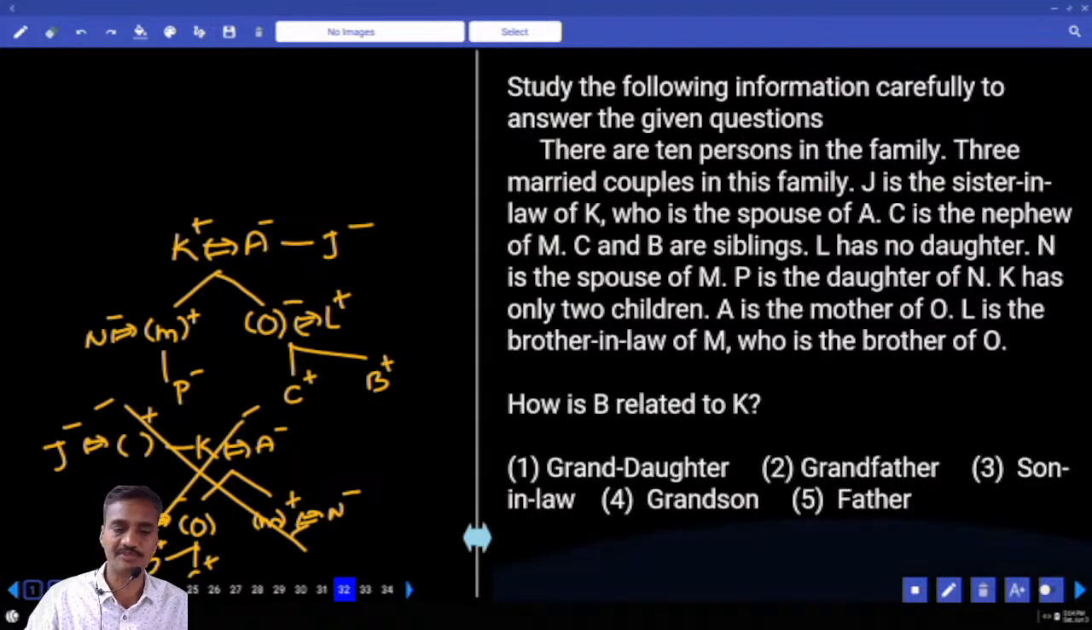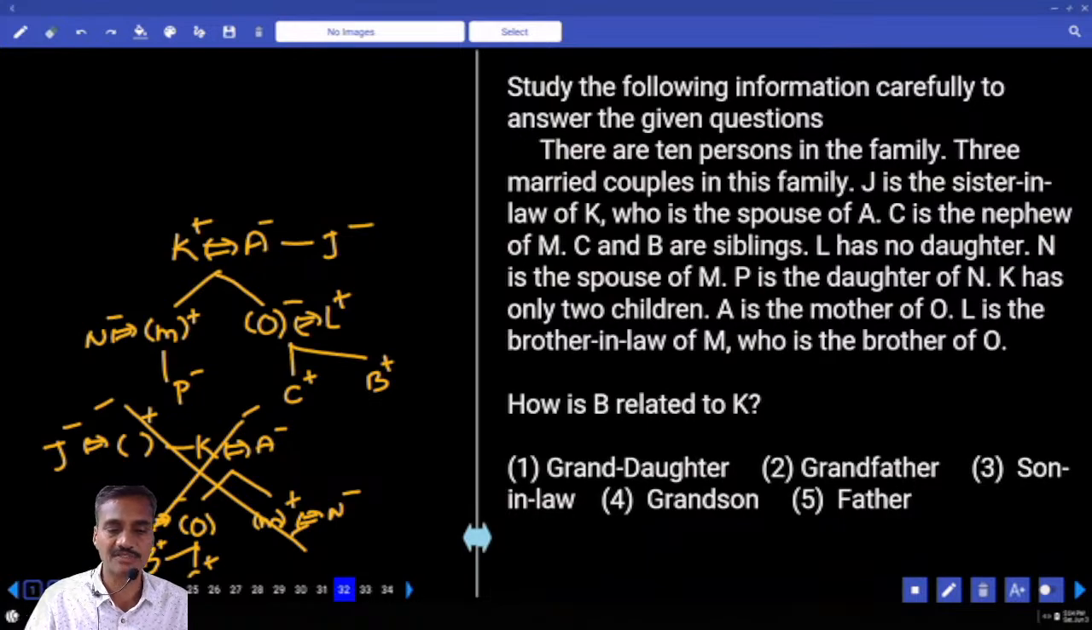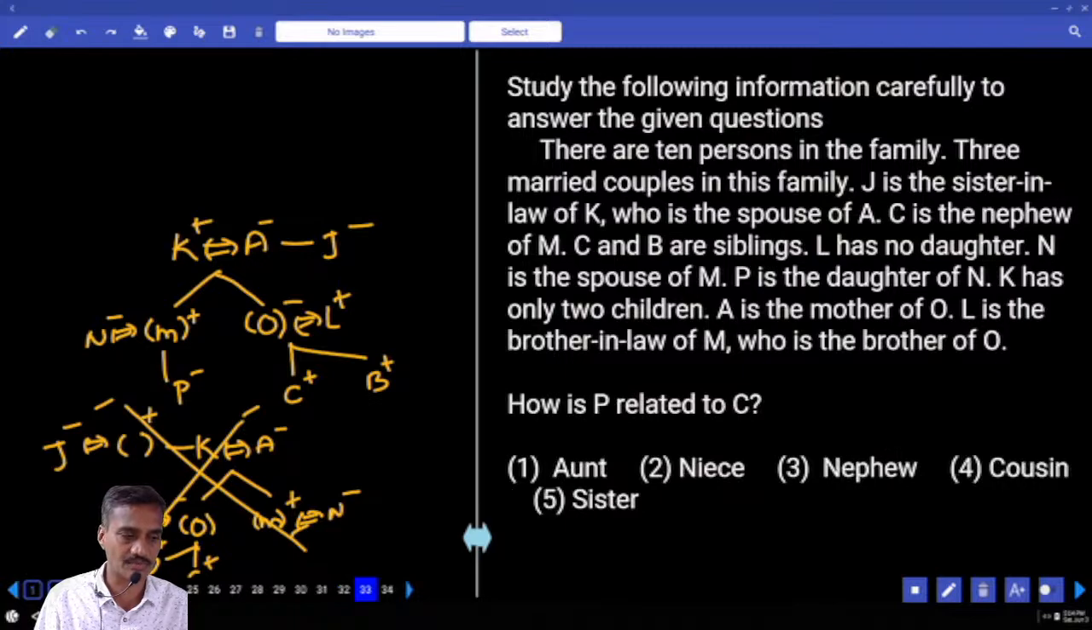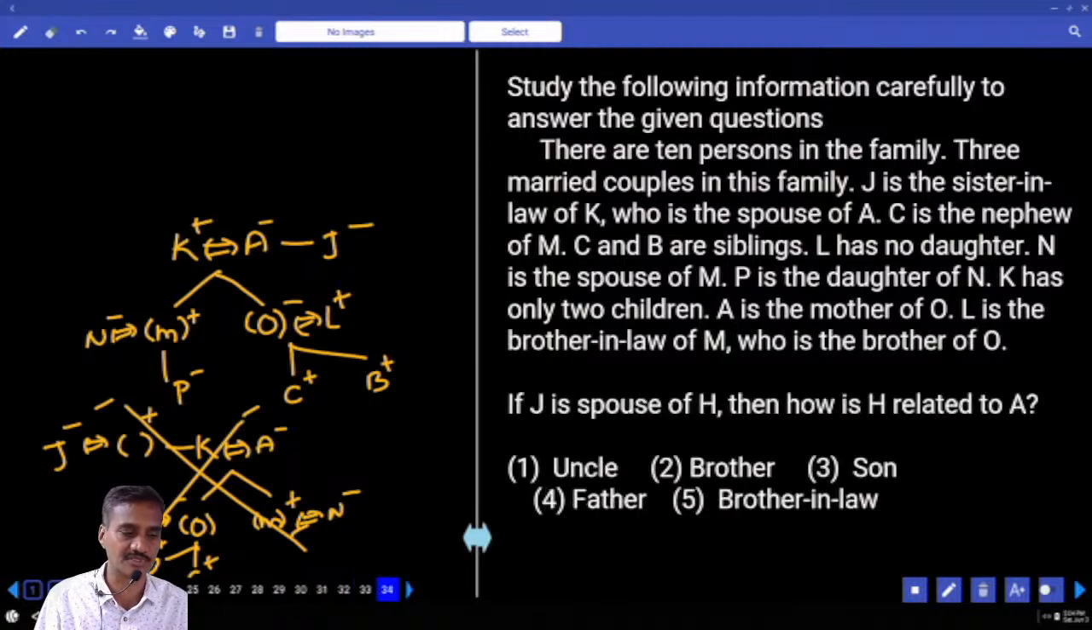Then, how is B related to K? K's daughter's son. Daughter's son is grandson, choice for 32. 33, how is P related to C? P and C are cousins to each other, choice for 33. Then 34, if J is the spouse of H, then how is H related to A? A's sister's husband. Sister's husband, brother-in-law, choice for 34.